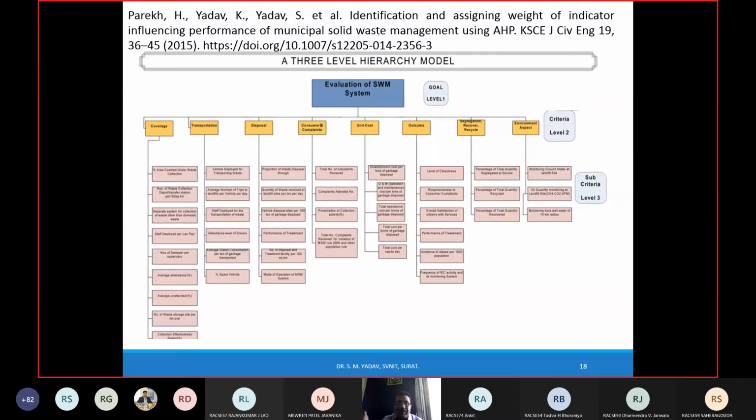But at the same time, you cannot do like that if you are doing rainfall runoff modeling, right? If you want to evaluate the rainfall runoff modeling system, and in that you have taken criteria, and in that criteria you have not considered the rainfall itself, will it do? If you are preparing a model for rainfall runoff modeling to decide about the stormwater system which you want to implement in a city, that is your goal, and in a number of criteria, if you are not considering rainfall, will it do? Please type yes or no in chat.